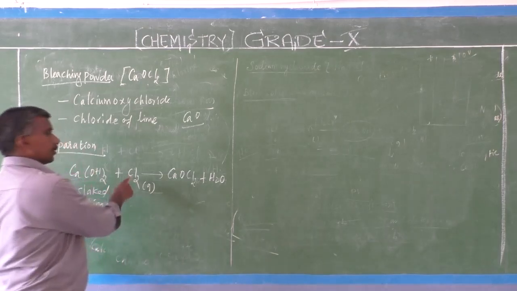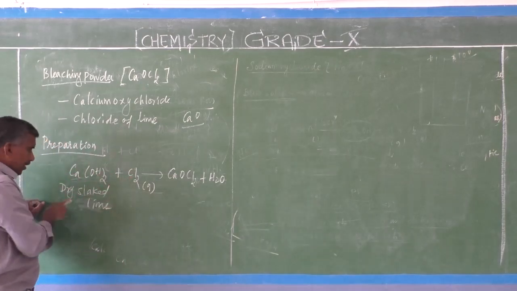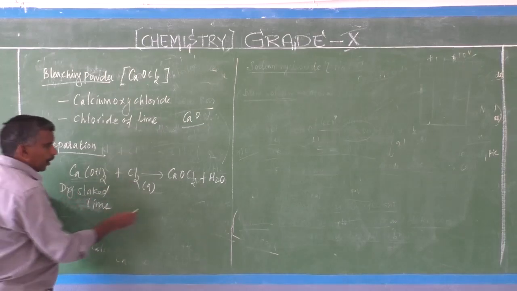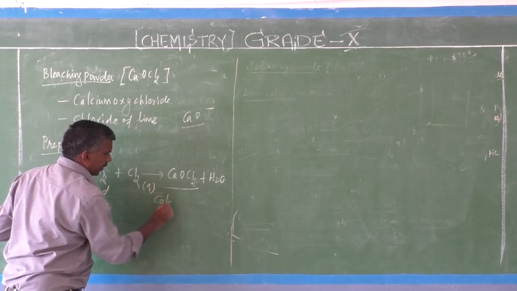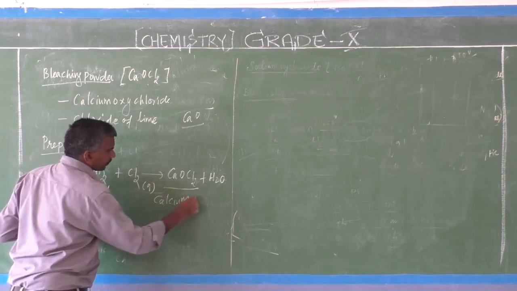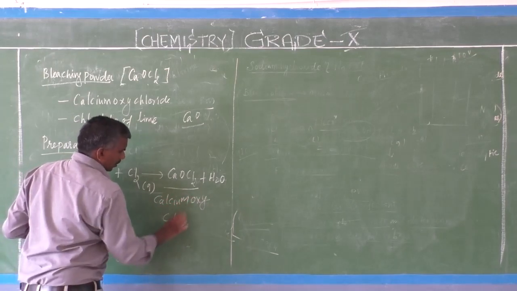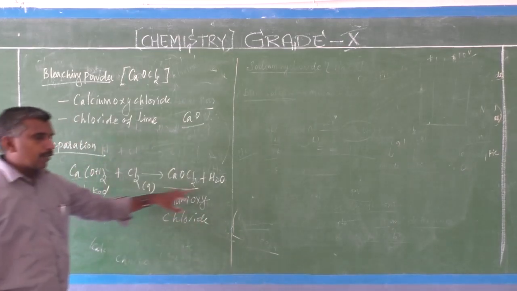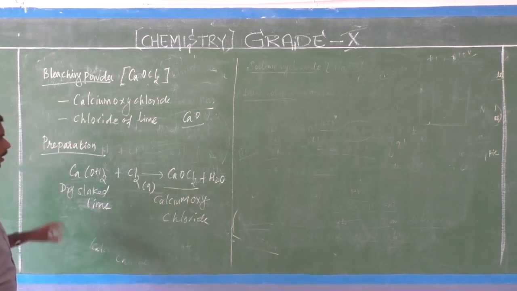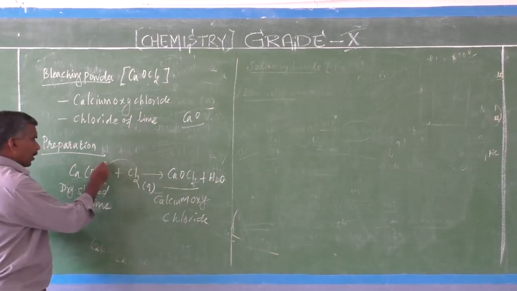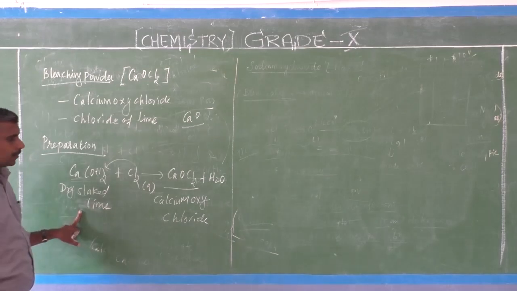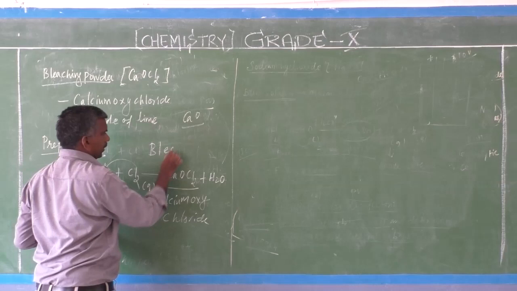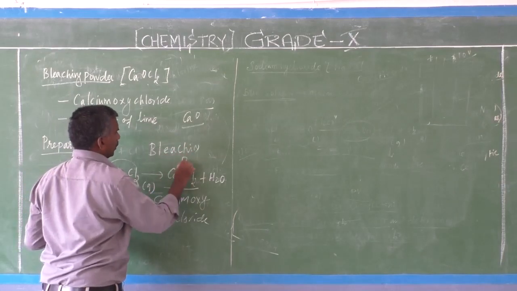That chlorine is passed through the dry slaked lime to form bleaching powder, calcium oxychloride, and water molecule. Chlorine passes through the dry slaked lime to form calcium oxychloride. That is bleaching powder. Formation of bleaching powder.